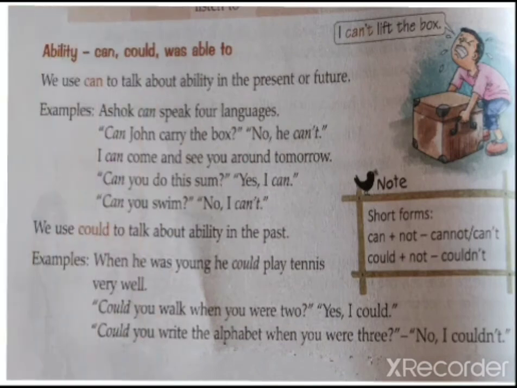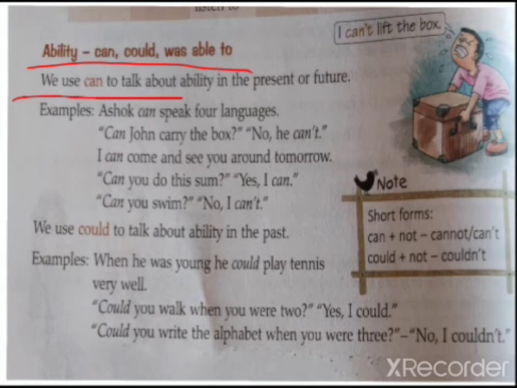Now let's move. Permission over. For permission, what did we use? Can, could, or may. Now ability. Ability means you're having some ability to do something, कुछ काम कर सकते हो. For that you can use can, could, or was able to. Now how and where, that we will come to know. We use can to talk about ability in the present or future. So something that you are able to do now in the present or in the future, for that you can use can.